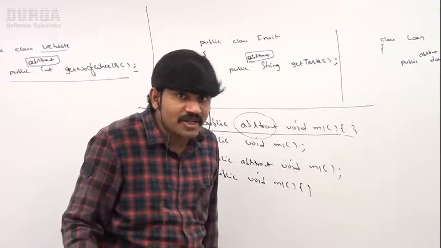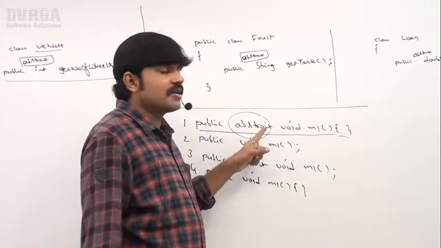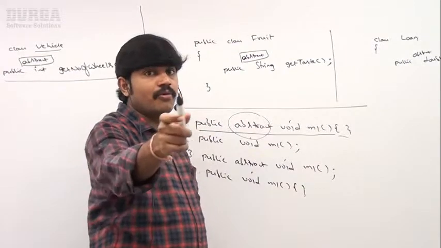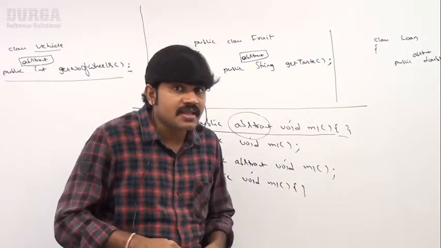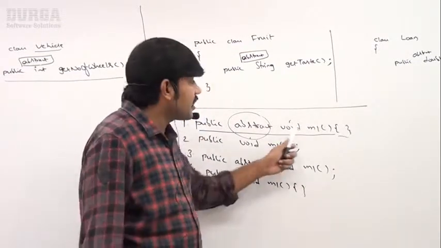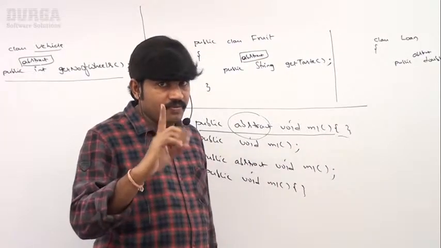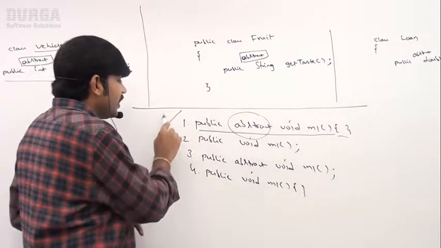Curly brace open and close means implementation. Abstract methods cannot have a body. This is the compile error we are going to get. Point number 1. So this is invalid.